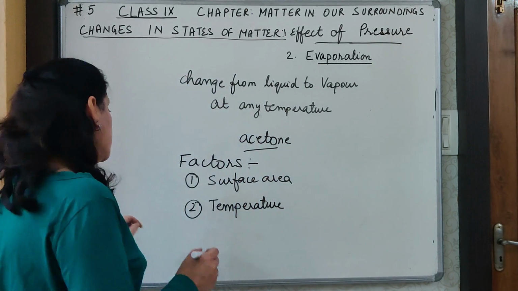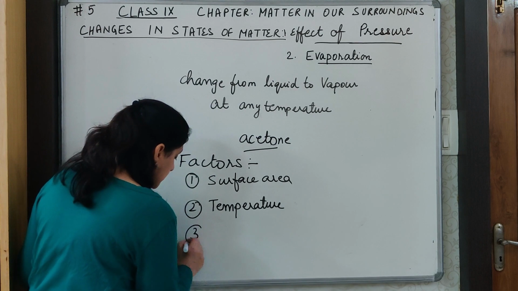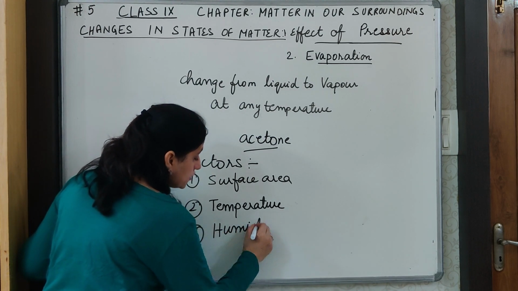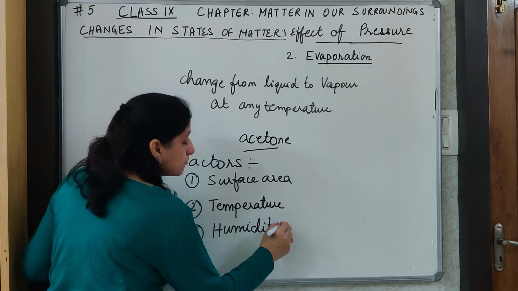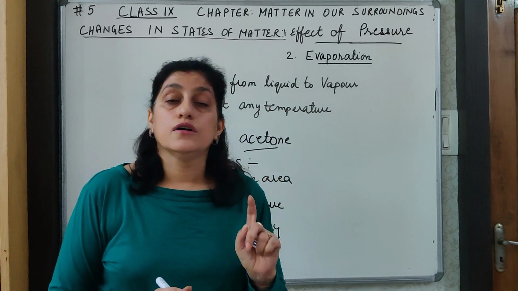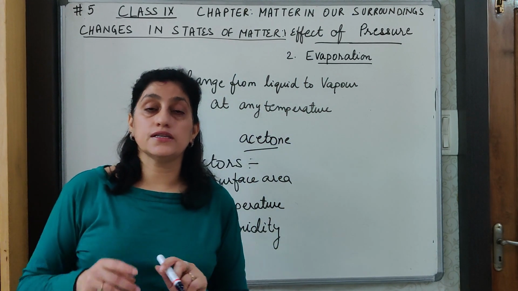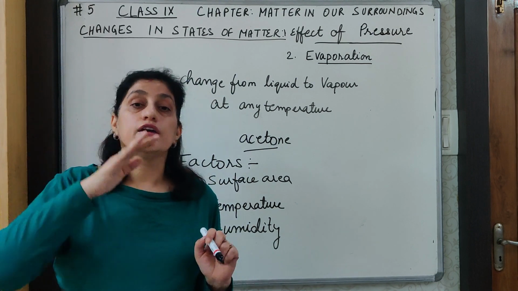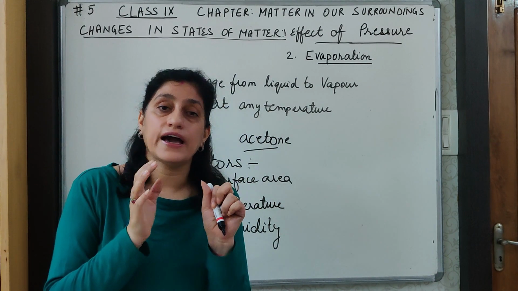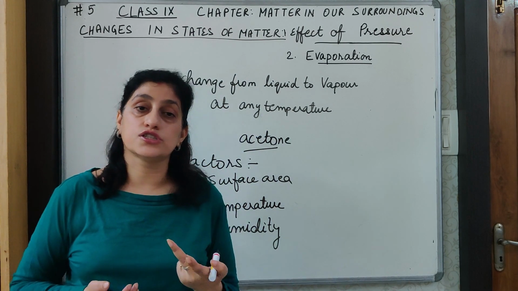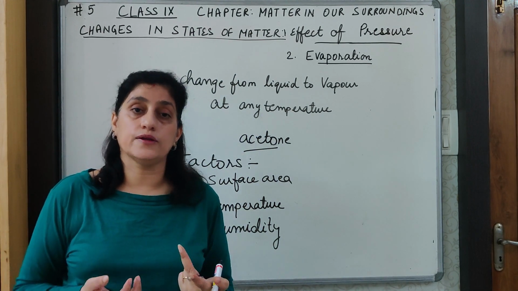The third factor on which evaporation depends is the humidity. What is humidity? Humidity refers to the amount of moisture present in the atmosphere. When evaporation takes place, the water vapors go into the atmosphere. If the atmosphere already has much moisture, it will not take the moisture readily or quickly.